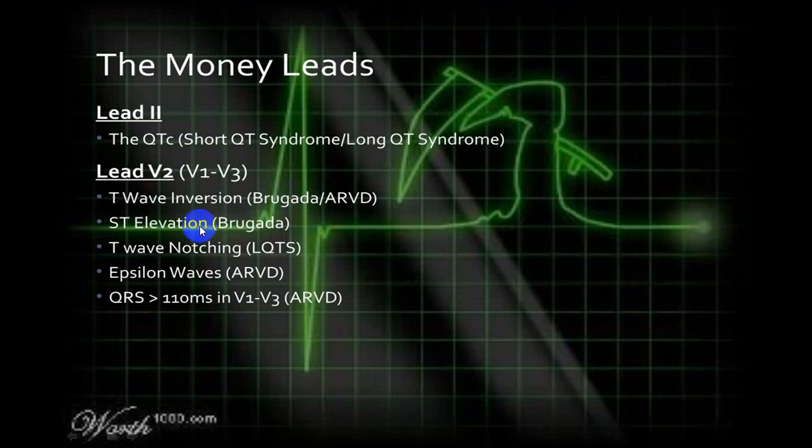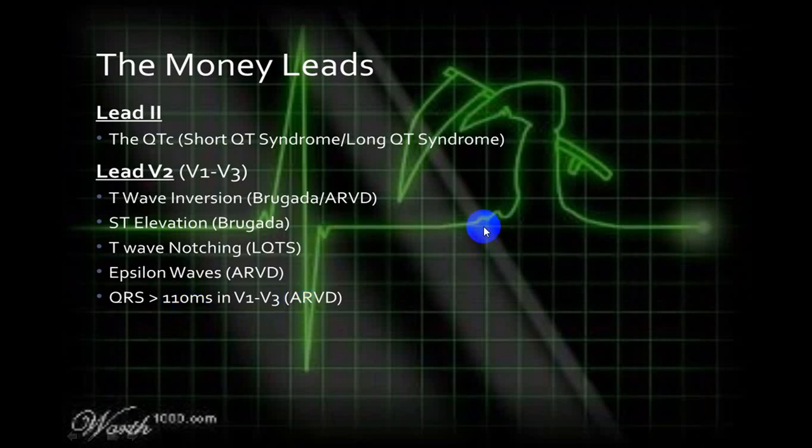If there is an ST elevation with T wave inversion, it is in favor of Brugada. If there is a T wave notching, it is in favor of long QT syndromes. If there is an epsilon wave at the end of the S, it is more in favor of ARVD. And if QRS is prolonged more than 110 milliseconds, it is ARVD.